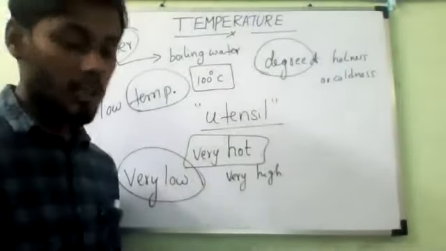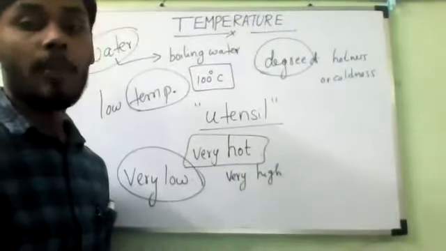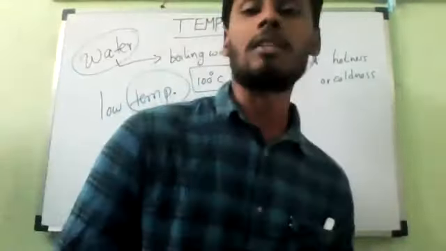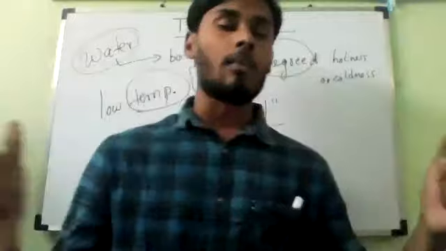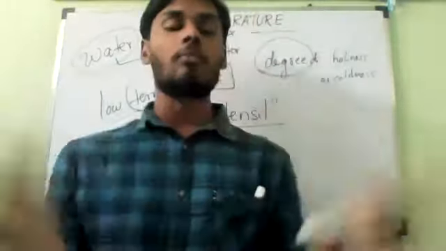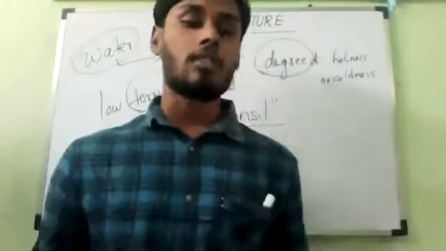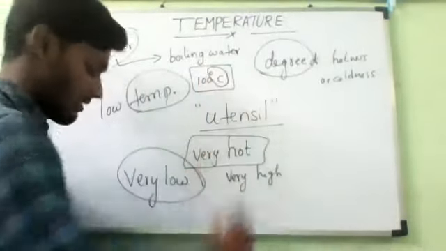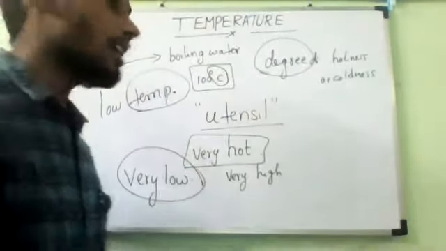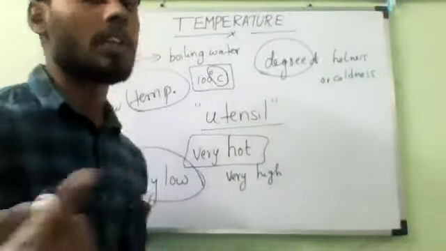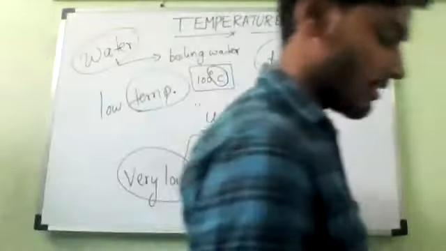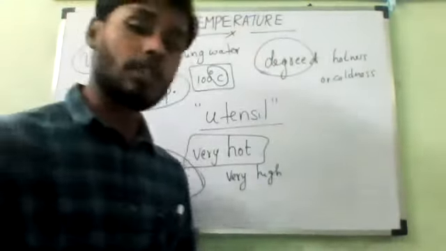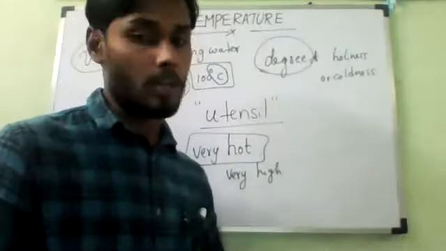Degree Celsius is the unit of temperature. Understand? Like we can measure mass in kilogram, length in meters, volume in cubic meter, and area in square meter. The same way, temperature is measured in degree Celsius. And it is not the only unit. We have so many, like Fahrenheit and Kelvin. That is what we will study in the later classes. The Kelvin scale, Fahrenheit scale, and the unit conversion, everything I will teach you very clearly and properly. Is it okay? Yes, sir.